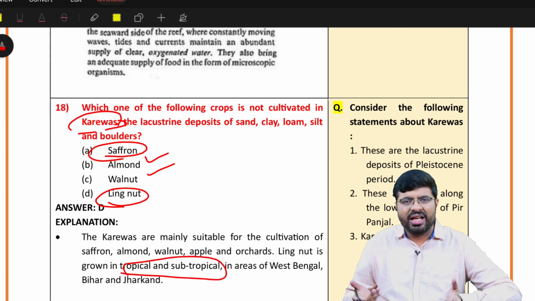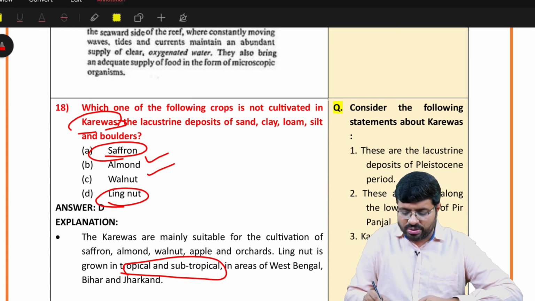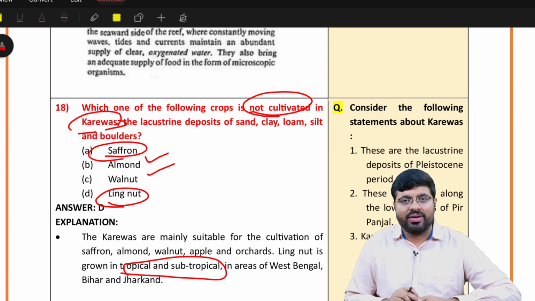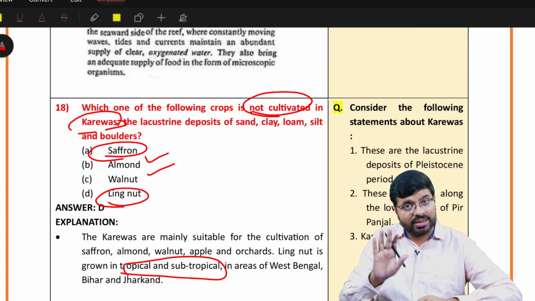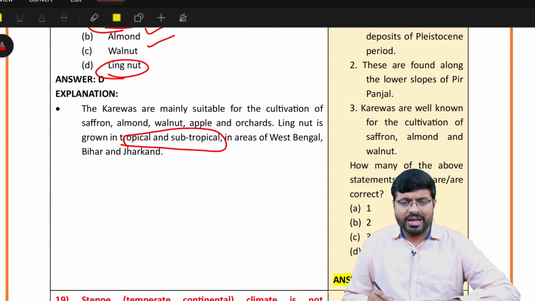So maybe any one of you, you will know that saffron definitely is not the answer, because the question is not cultivated. If you haven't read not cultivated, you would go for Karevas, which is a blunder. Avoid that in the exam, right? So this is about it. Maybe a difficult question.